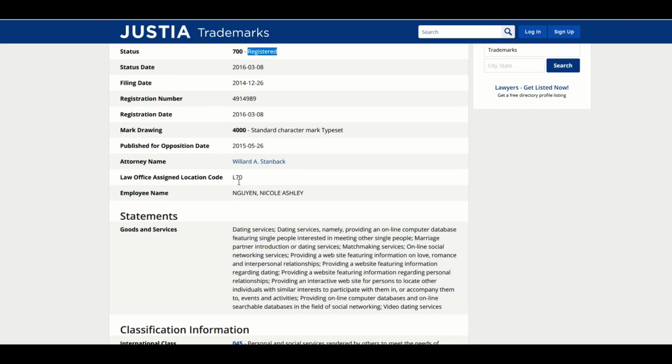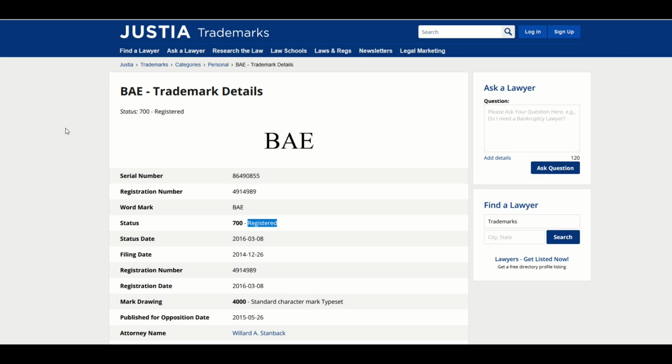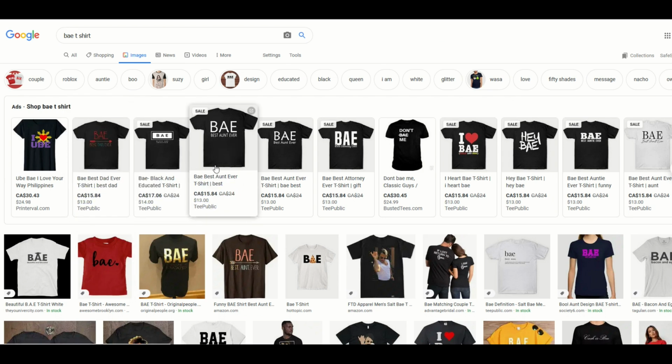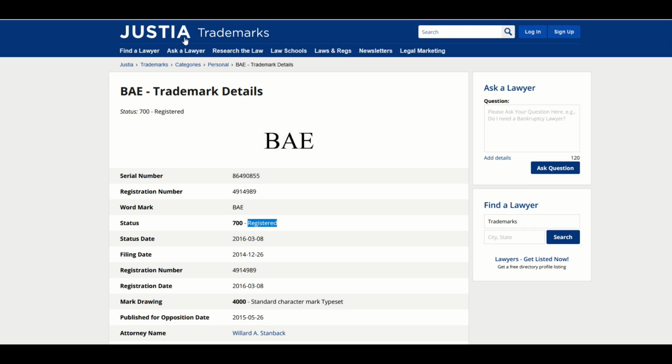So the reason I bring up this example, I actually had this happen to me. When I first started out, feels like a million years ago, one of my first designs I ever uploaded was this type of t-shirt. BAE, it was best anti ever, had a heart. I got banned. I got my account banned. And it was in part because of that, because I didn't know. So I didn't go to Justia.